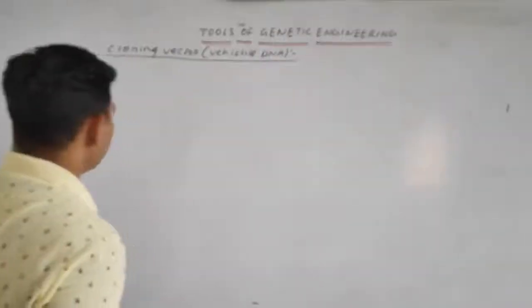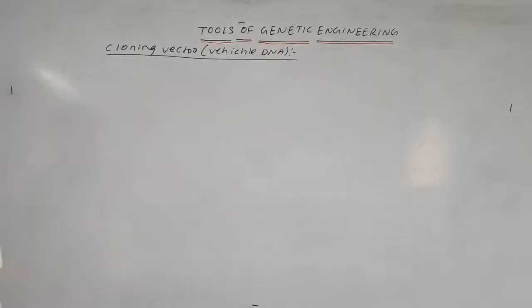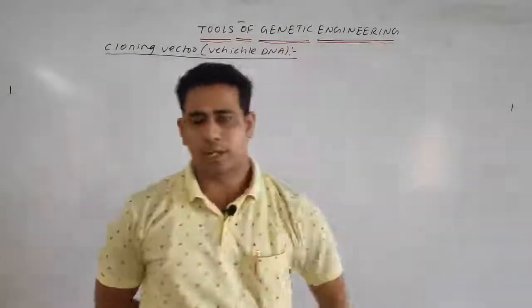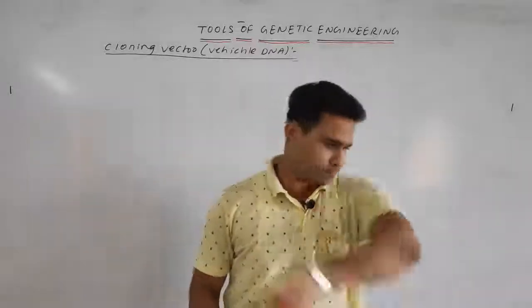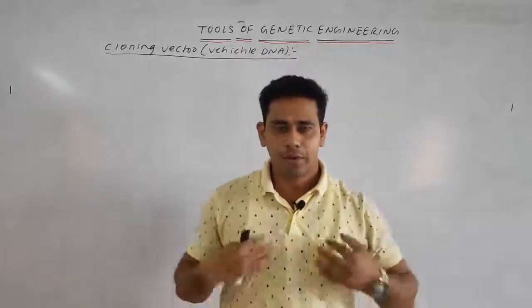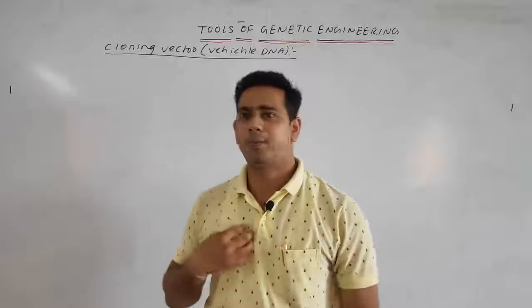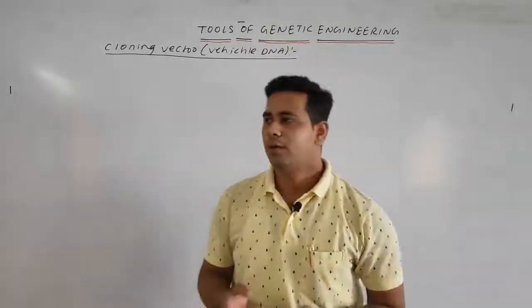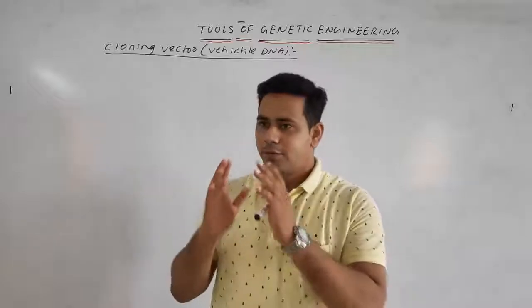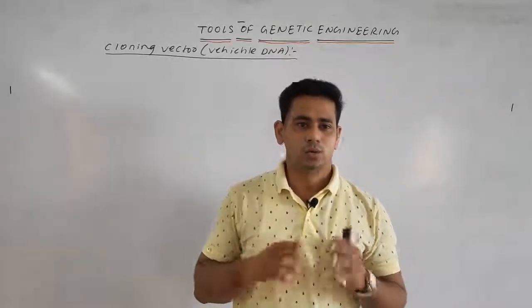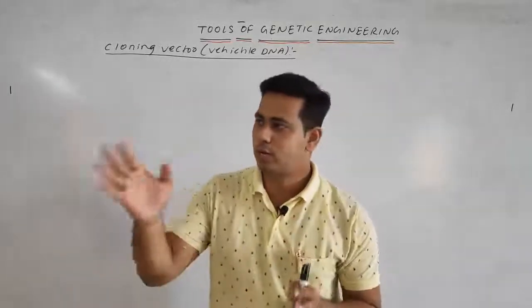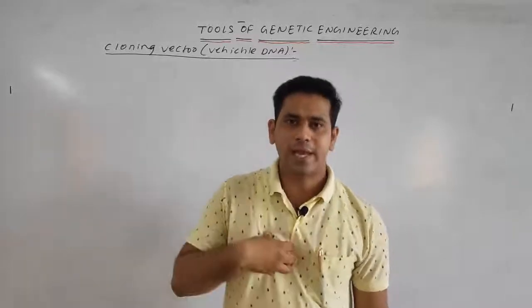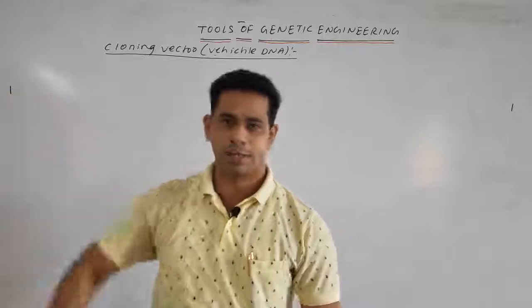So what do you mean by cloning vector or the vehicle DNA? Just think, vehicle DNA means what? Suppose I have a bike, you have a cycle, or a scooty. A vehicle helps us to go from one place to another, or simply it helps to carry us to a particular place.